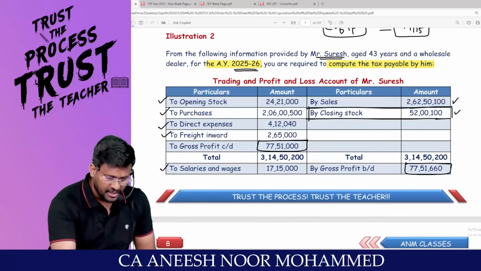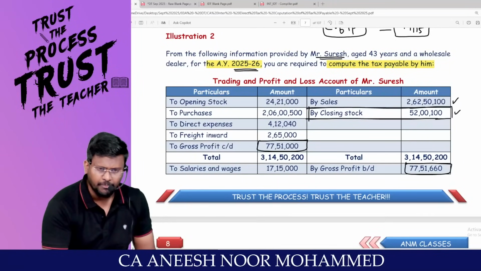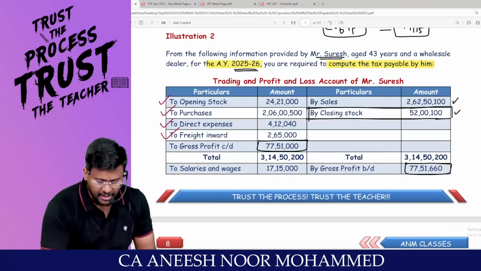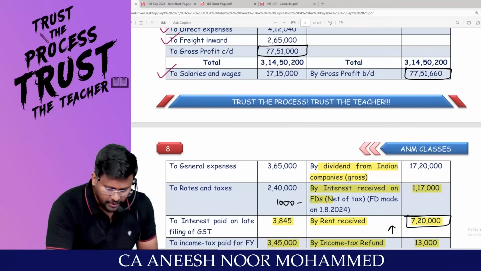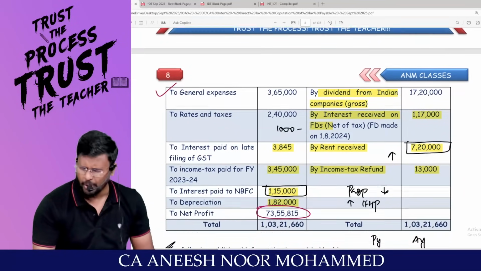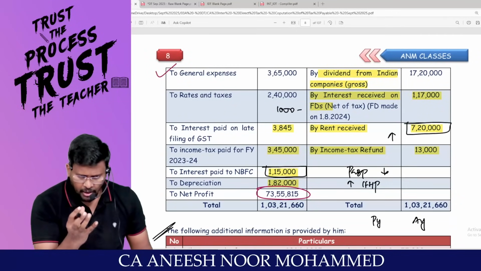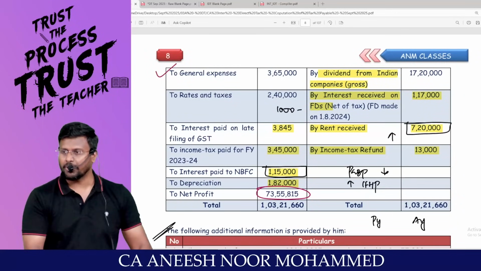I will be coming once again to opening stock. Any problem? No problem, sir. Purchases? No problem. Direct expense? No problem. Freight inward? No problem. Salaries and wages? No problem. General expense? No problem. Because these are all business expenditure, they have to be debited to P&L. Already debited to P&L. Leave it.